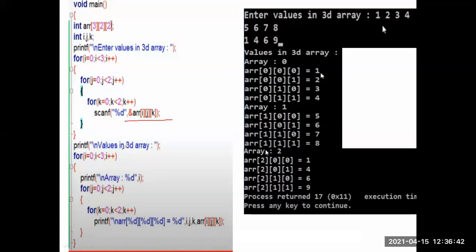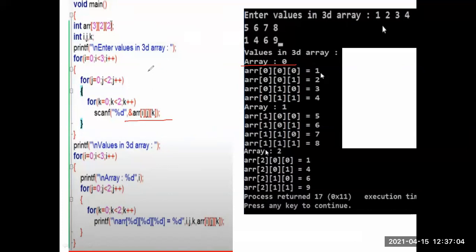Then print. For print, we use the printf function. See here, printf array percentage d I. See the output, this is array of 0. For display purpose, I write here printf percentage array of 0, next array of 1. For which array will we print?